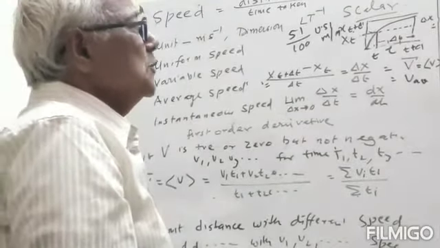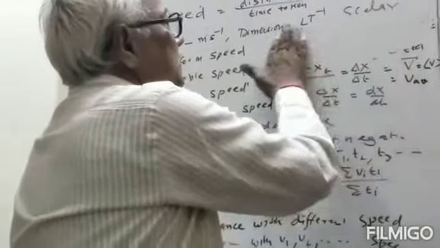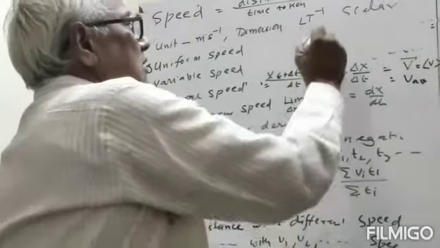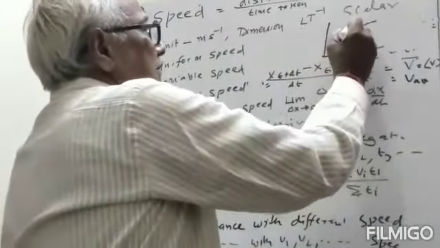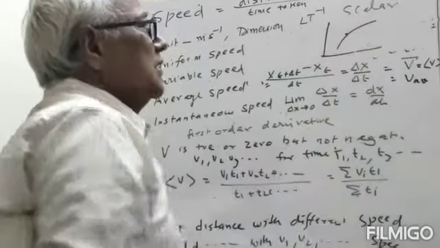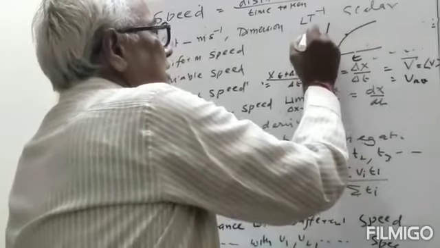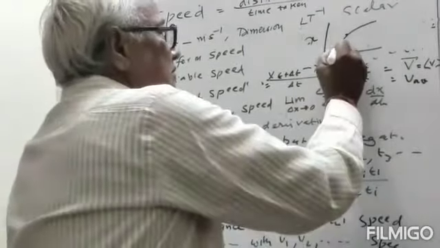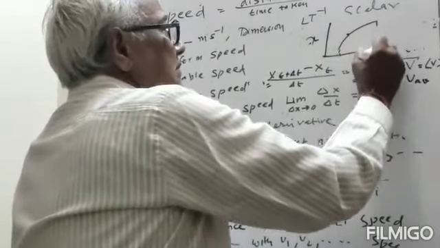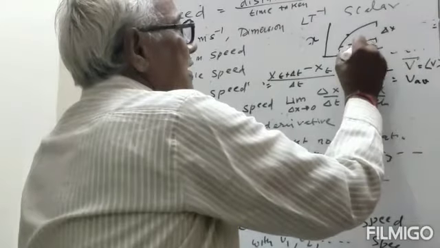So what happens in instantaneous speed? When we are talking about the instantaneous speed, suppose this is the path and we want to find the instantaneous speed. This is your t, this is your x, this is delta x, this is delta t.